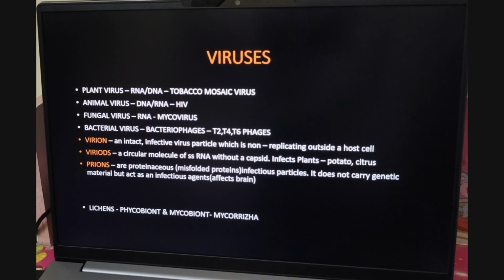So this is one difficulty that we face in the five kingdom concept, as these categories don't come under any of the kingdoms.